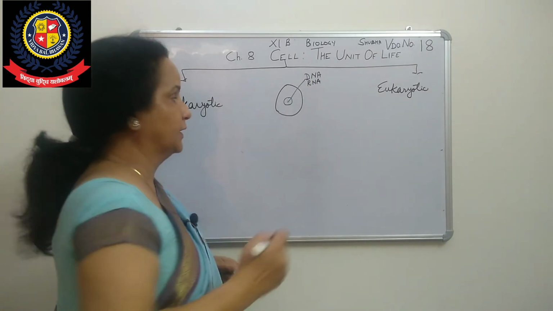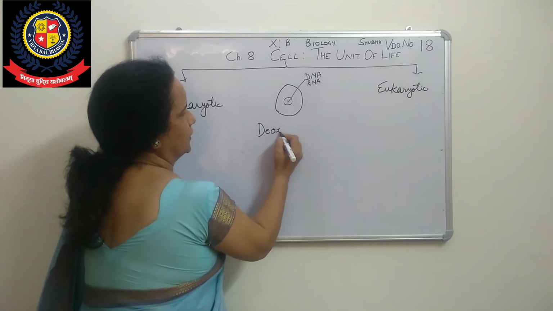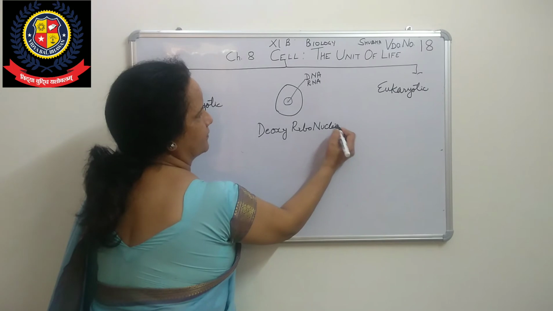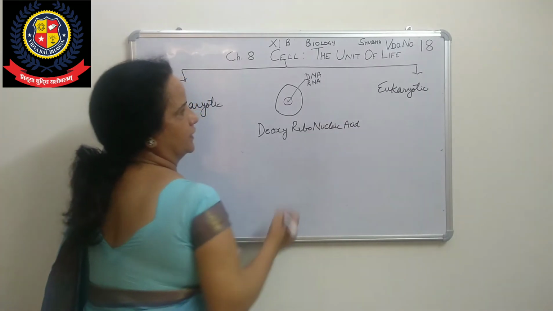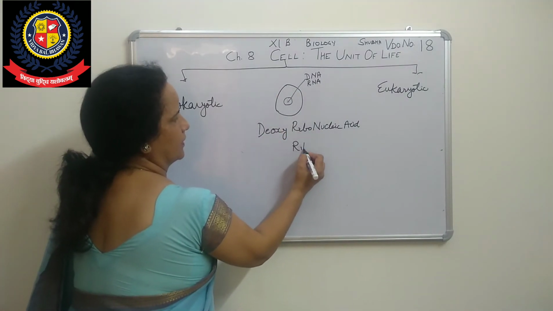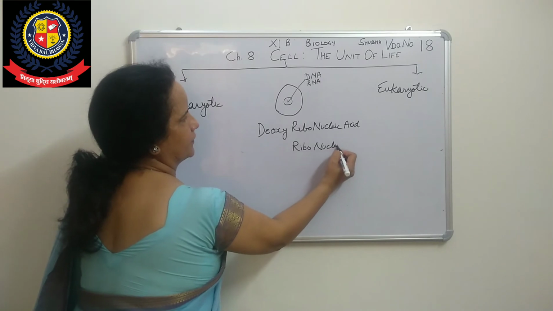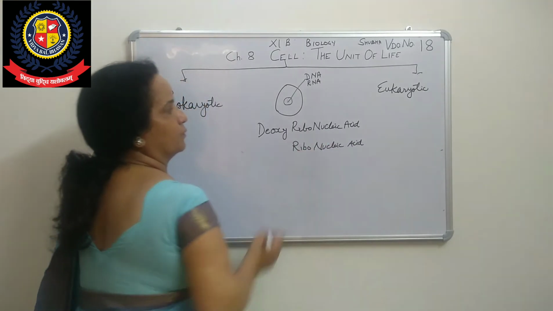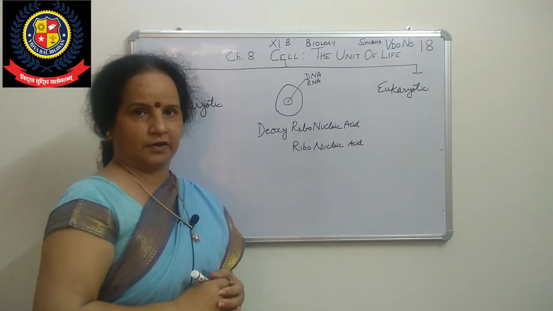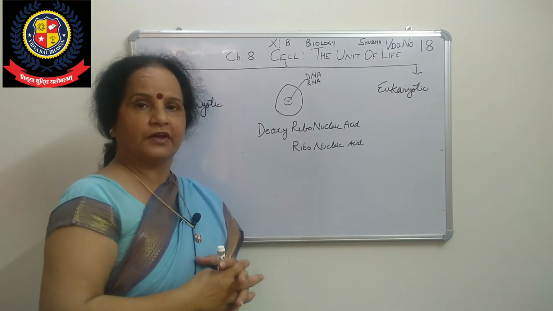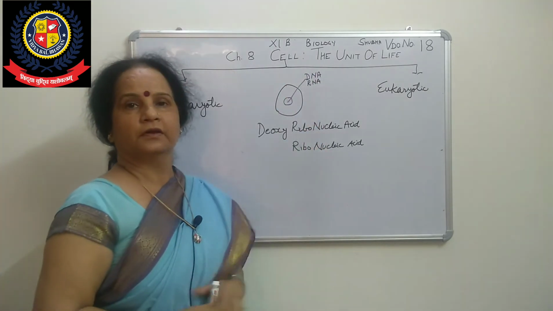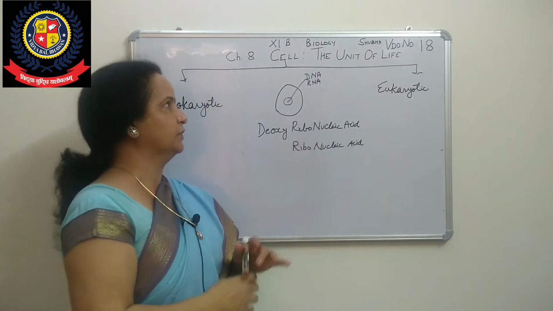DNA full form, you know DNA? Deoxyribonucleic acid. Okay? You know that, I think. RNA is known as ribonucleic acid. In class 12th you will go through genetics, a vast syllabus. We will see that the whole of genetics is in DNA. That is the main part, the functional unit of genetics is DNA.